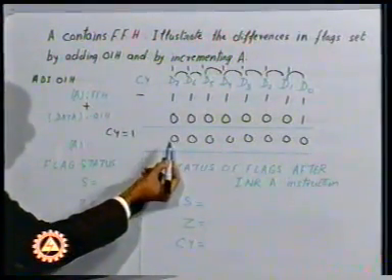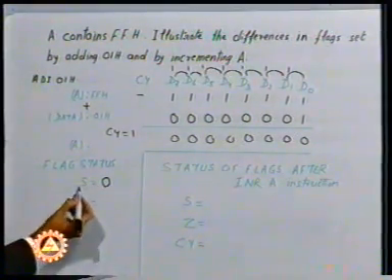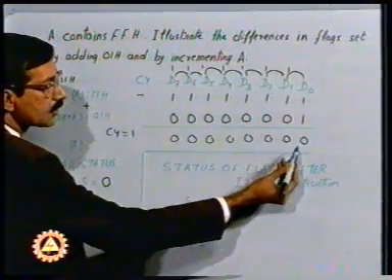Let us see the status of the flag after we have carried out the addition. Since the D7 bit is 0, that indicates that the sign flag is 0. After we have carried out addition, the result is 0.